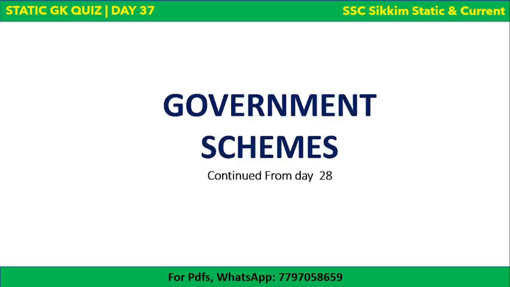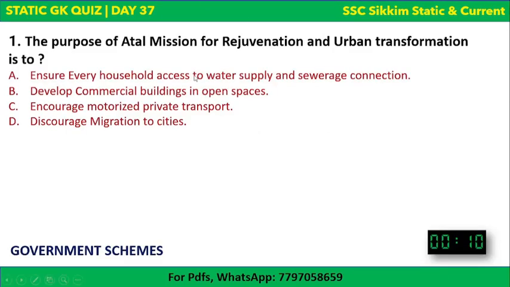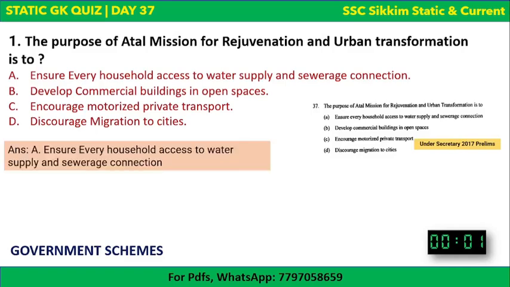Let's begin with the government schemes. First question. The purpose of Atal Mission for Rejuvenation and Urban Transformation is what? The options are there and your time begins now. It's abbreviated as AMRUT. It's a Government of India scheme. The correct answer to this question is A, which is ensure every household access to water supply and sewerage connection.